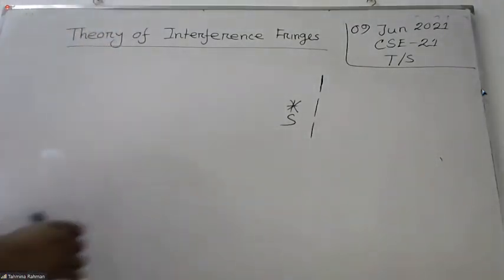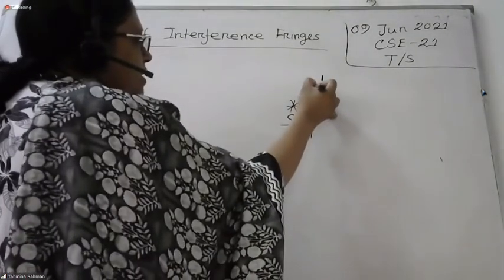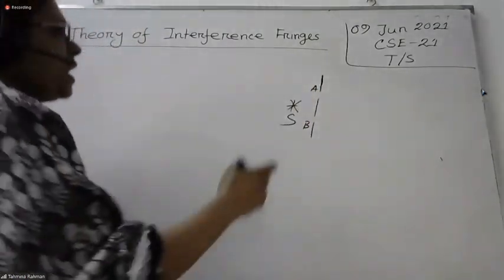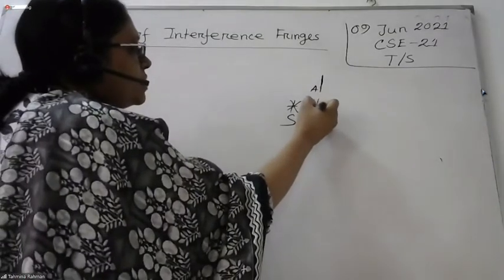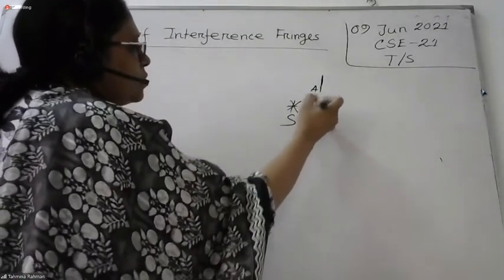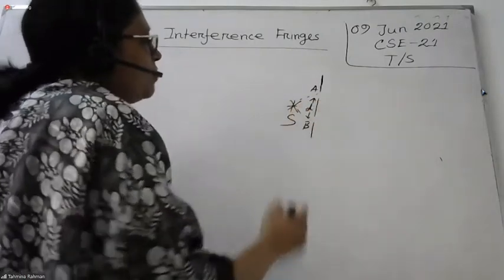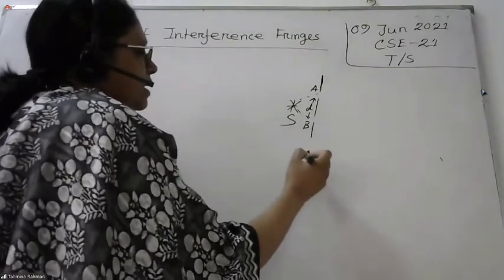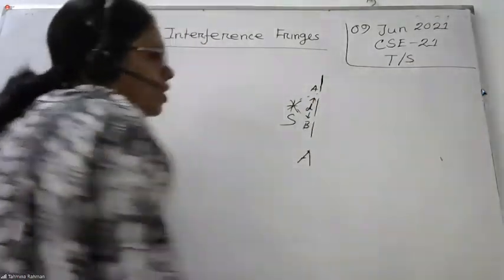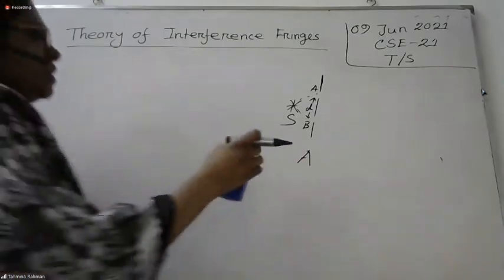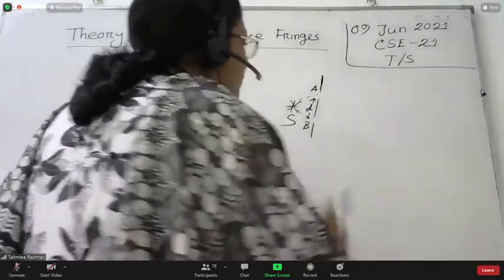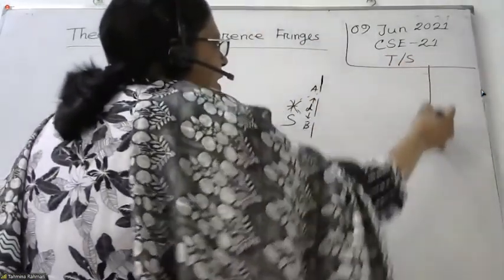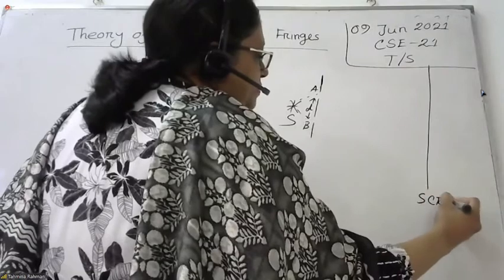This one is A and this is B. Coherent source A, coherent source B, and the distance between these coherent sources is a small d. The wave is coming from S. Next, where do we get the interference pattern? A screen. Good, yes, we need a screen. This is the screen.